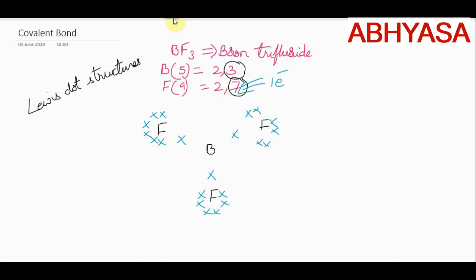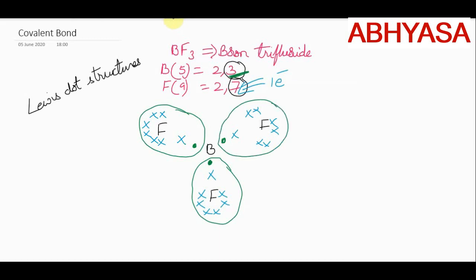Now come to the boron. How many valence electrons are there in boron? Only 3. So as this fluorine contributed 1 electron, boron also contributes 1 electron, same towards this fluorine as well as this one. Now let us count the electrons. These are the 8 electrons, or octet configuration, for fluorine. Again 8 for this fluorine, as well as 8 electrons in the valence shell for this fluorine.